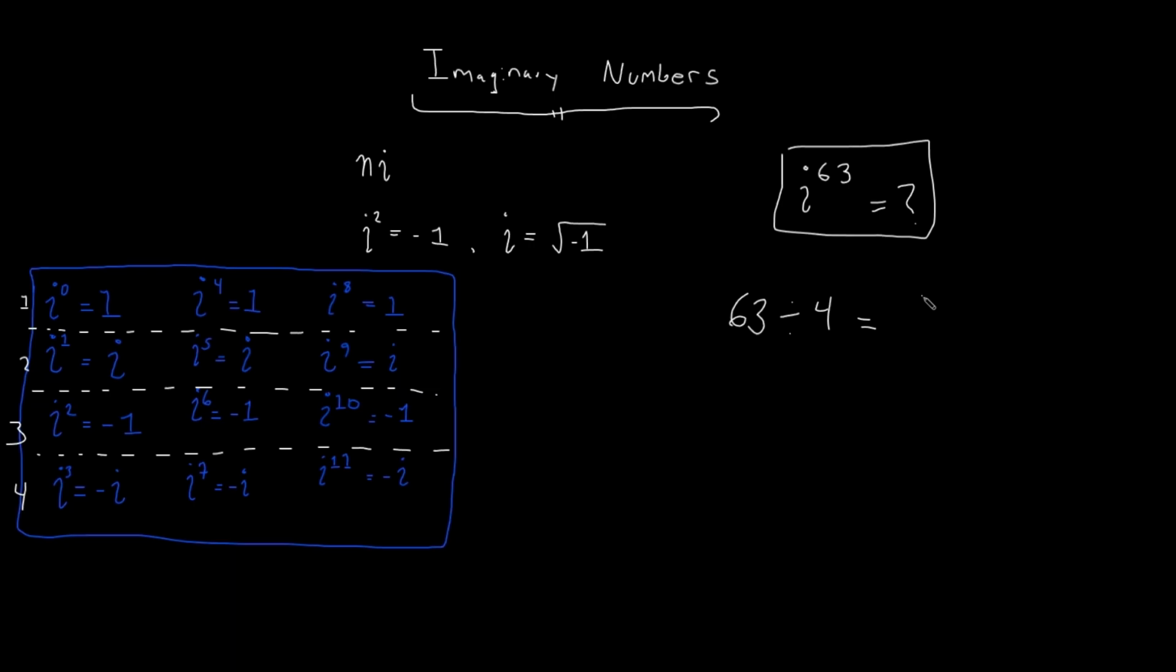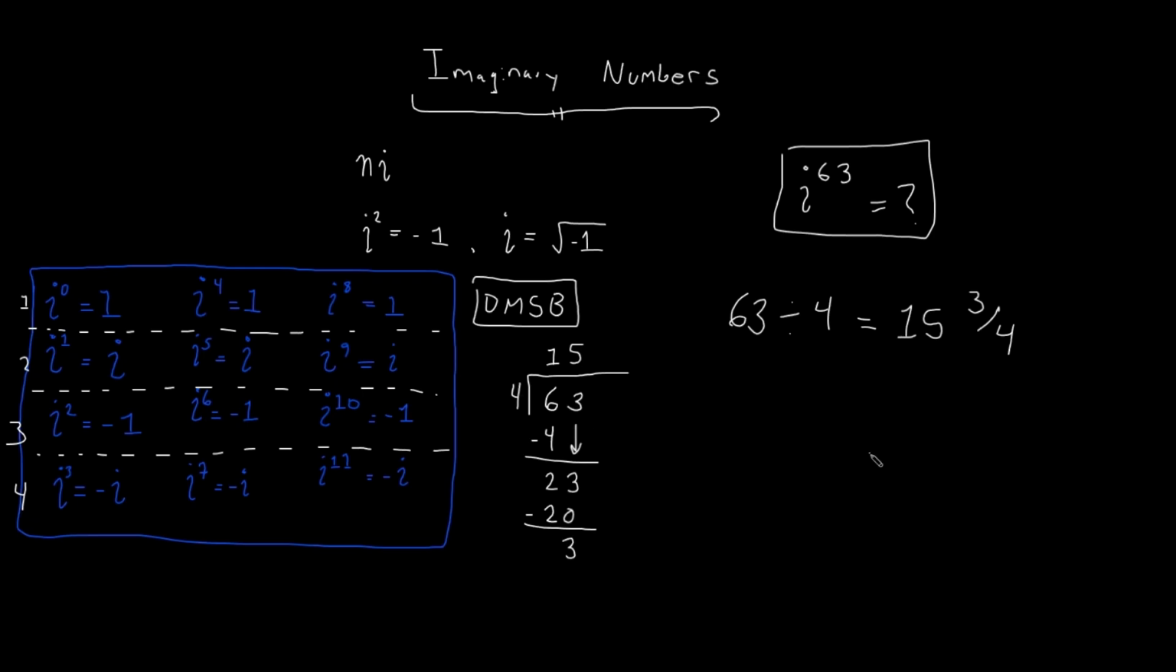So what I'll do is I will do long division. Okay, 15 remainder 3, 15 and 3/4. So he goes, all right, now look at the remainder here. Look at this 3. There's 3/4, so look at this 3. Now, when i is raised to the power of 3, you get -i. So i raised to the 63rd power is going to be -i.